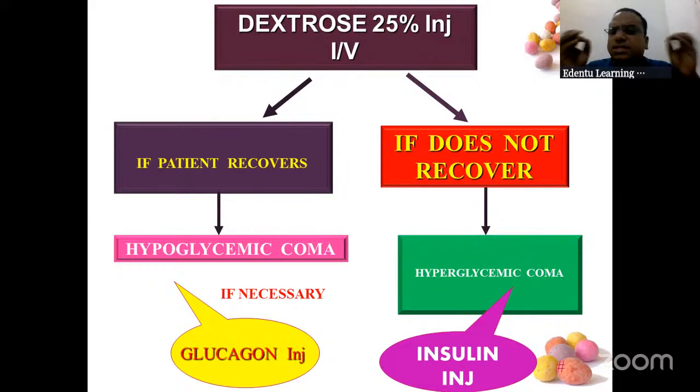So it's so simple. A patient collapsed, you don't know if it is hypo or hyper. Just give IV dextrose. If the patient recovers, wakes up, and if required, give glucagon. If the patient does not recover, give insulin. So without the patient telling anything, you know to give either glucagon or insulin. So this flow chart will really help you all.